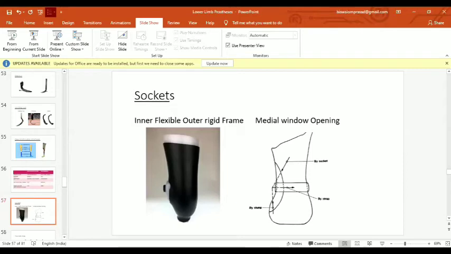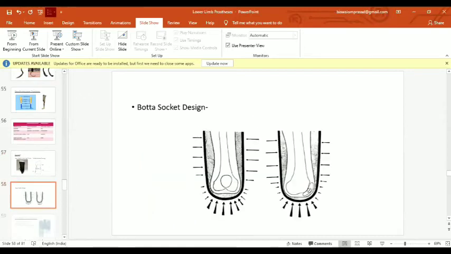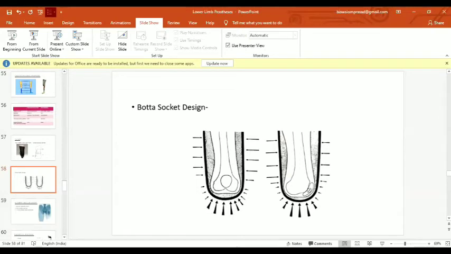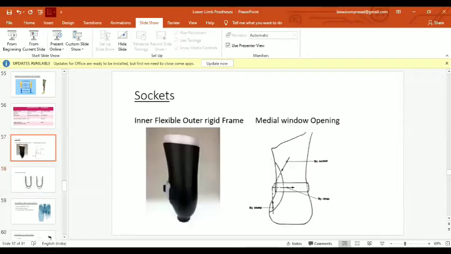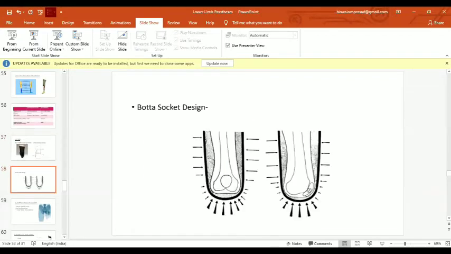First the patient has to wear the inner flexible liner, then push into the outer rigid frame, and it is also here we can see the Bota socket design. It can be achieved in the inner flexible outer rigid frame socket too, but we can give it also in a laminated cell or the rigid frame socket. We can also achieve it with a simple liner.